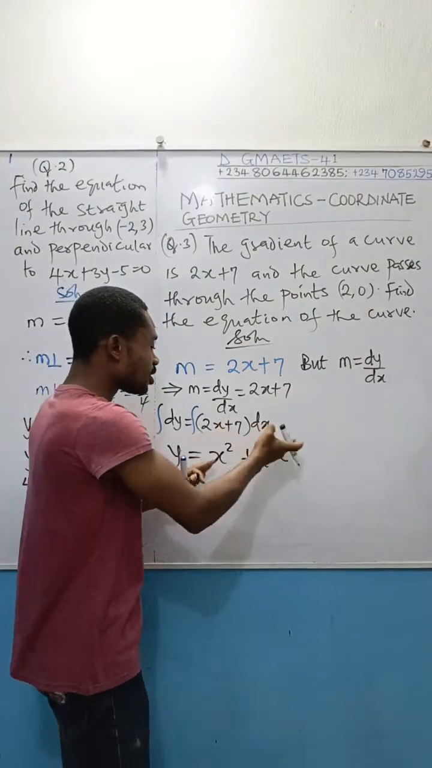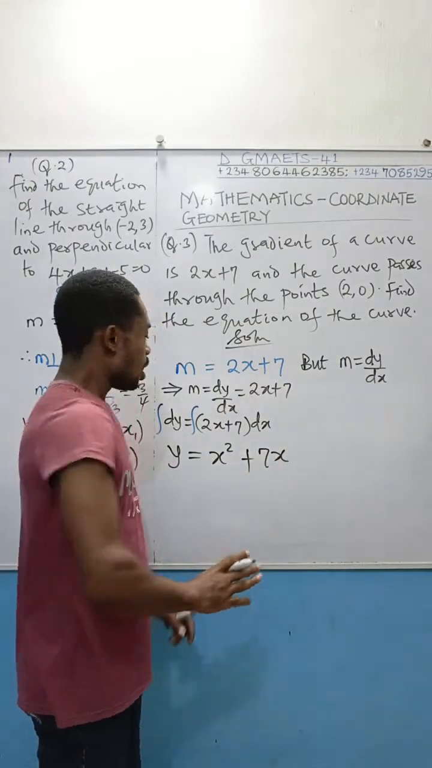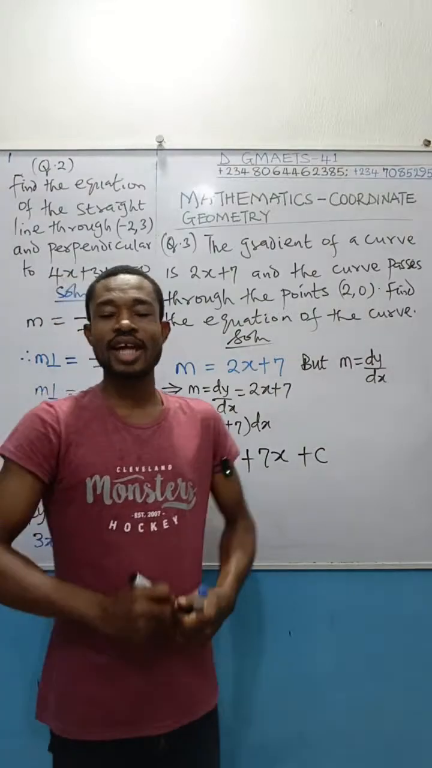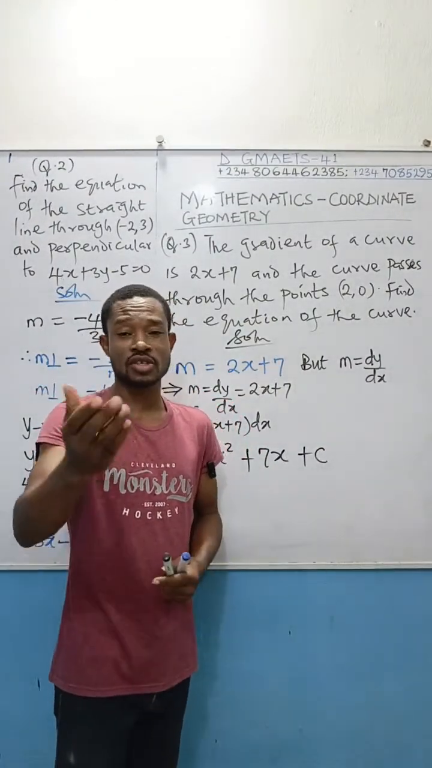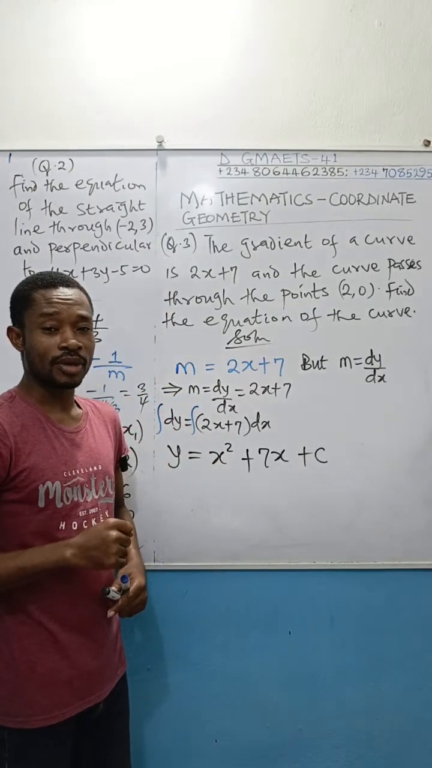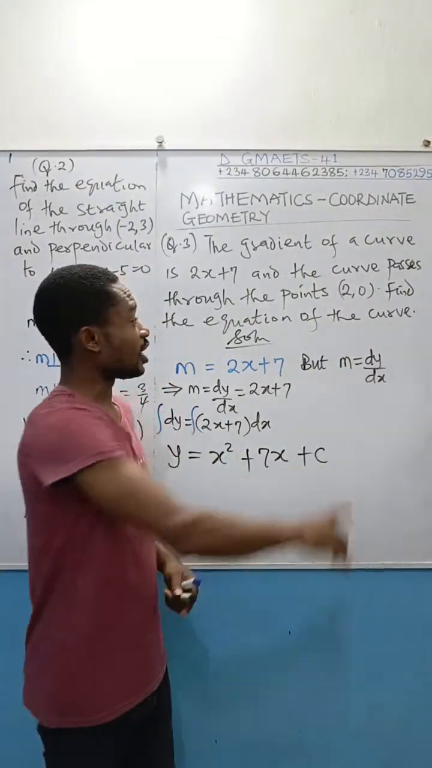Now that I've integrated, it will go off. Having been done with my integration, I'll put plus c, plus constant of integration. You can use k if you want. You can use a if you want. The choice is yours. The constant of integration you use does not concern anybody. So, my dear friends, I have obtained the curve that they asked me to find.